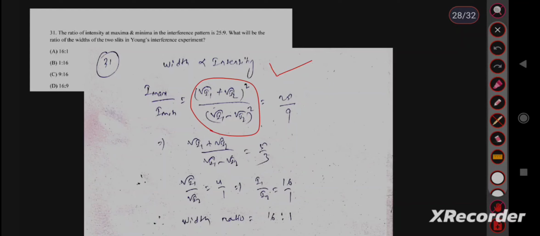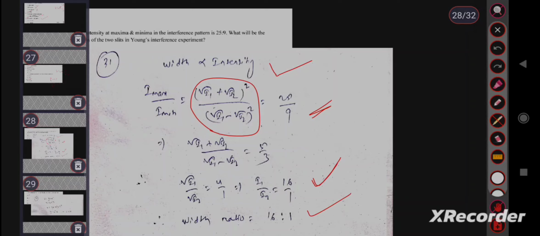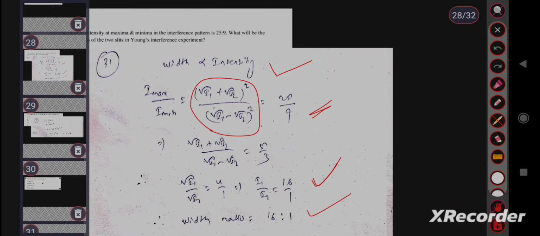After solving this equation, we get I1 upon I2 equal to 16:1. And as the intensity ratio is proportional to the width, the width ratio will also be the same as the intensity ratio, and this is 16:1. Then move to the next question.